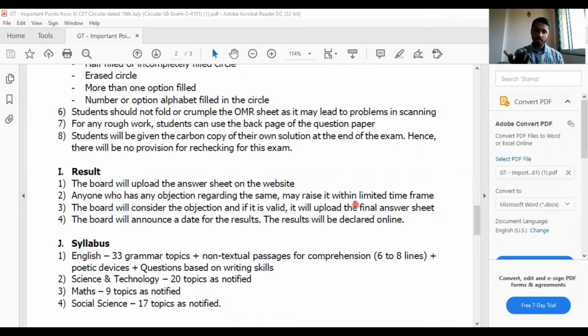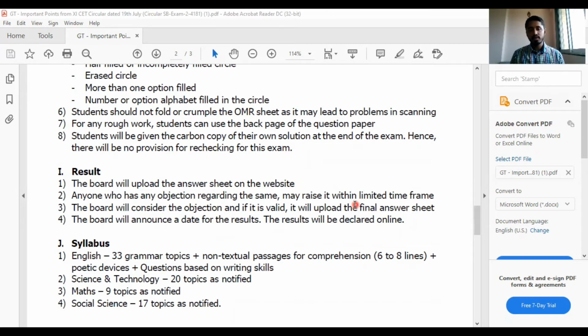So the answer sheet will be published on the website of the board. The board will consider the objection, and if it is valid, it will upload the final answer sheet. Suppose you feel one of your answers is right and the board's answer sheet shows it as wrong. You can raise an objection. If it is valid, a new answer sheet will be provided. Mostly this won't happen, but suppose it happens, you can do that.